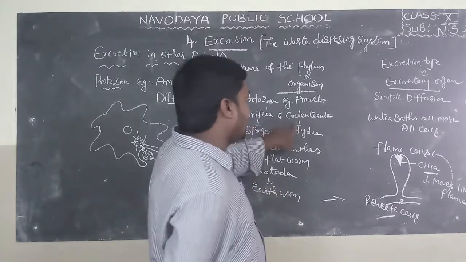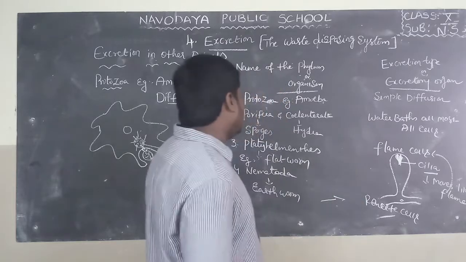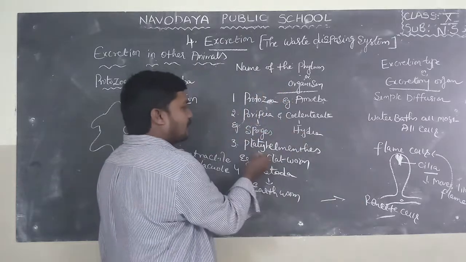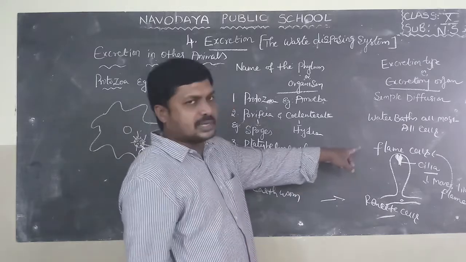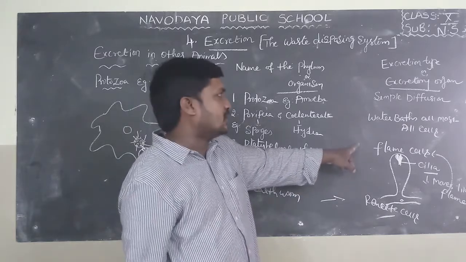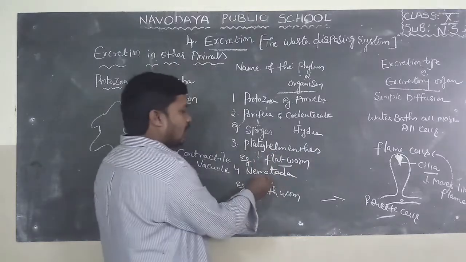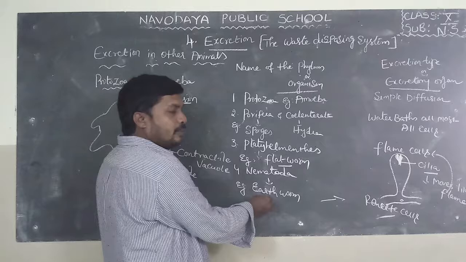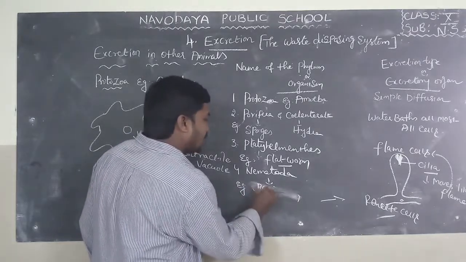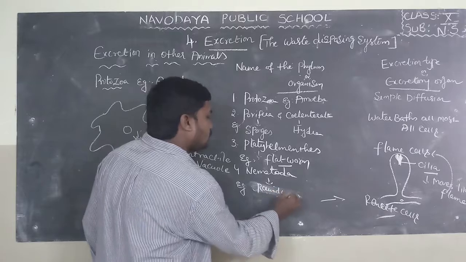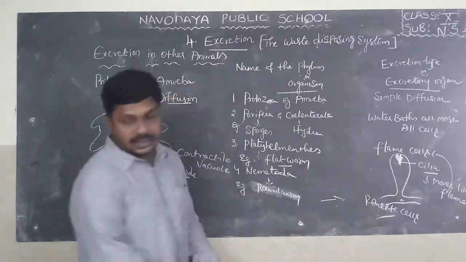Porifera and Coelenterata, water baths almost all cells. Example sponges, hydra. Platyhelminthes example flatworm, they have flame cells. Flame cells are the excretory organs in flatworms or platyhelminthes. Nematoda, example roundworm. They have rennet cells.